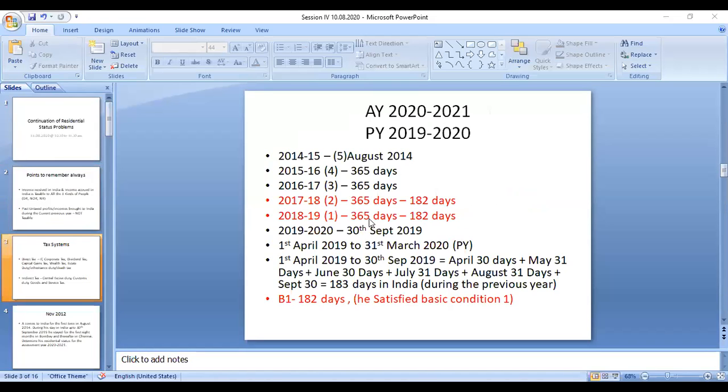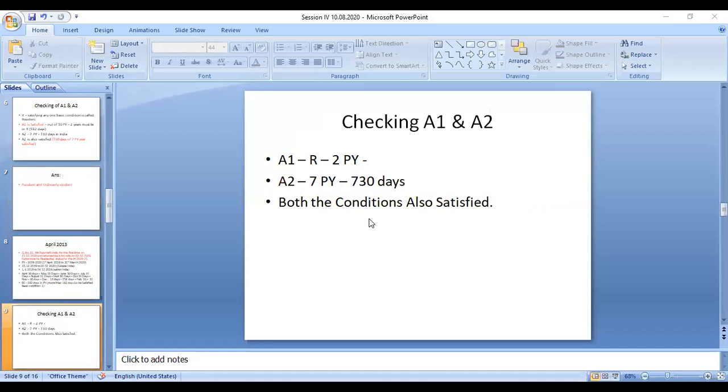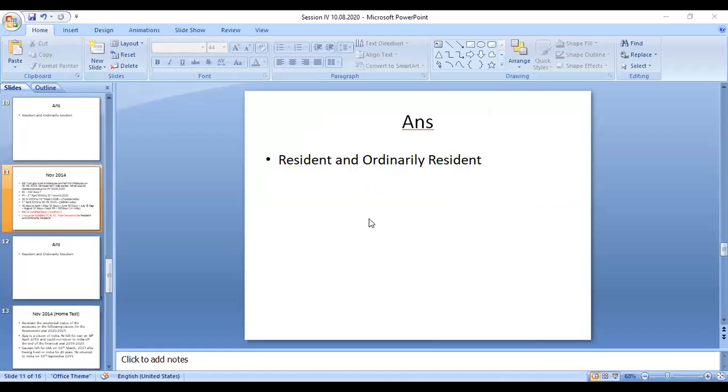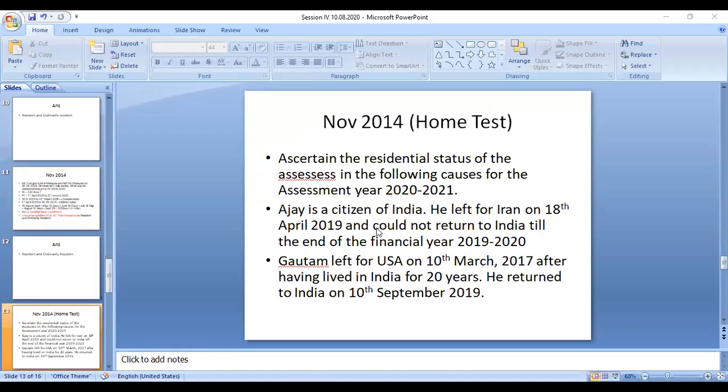So tax system is not required. So this problem is over. I gave one problem for your home test. So now I will give the answer for these two questions. Then we can move on to the new problem.